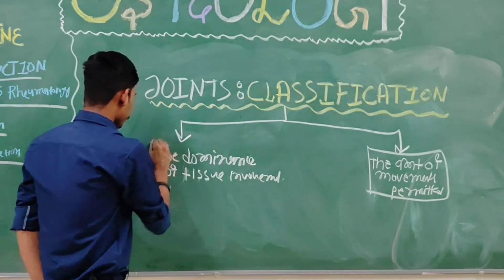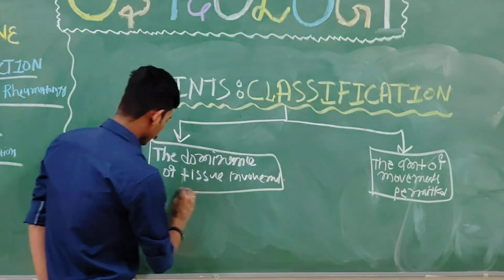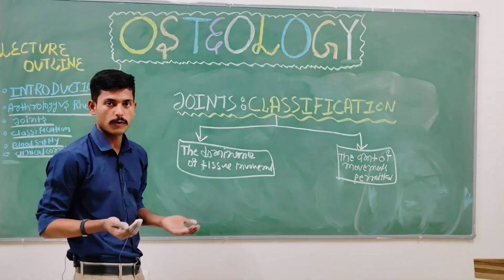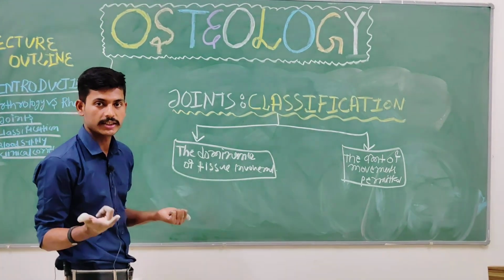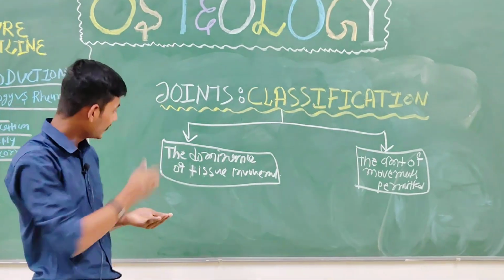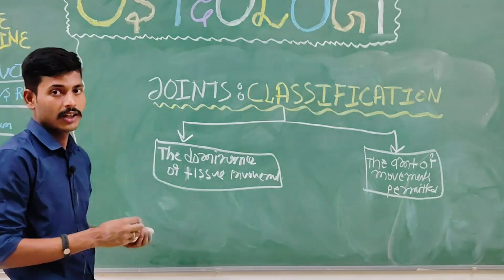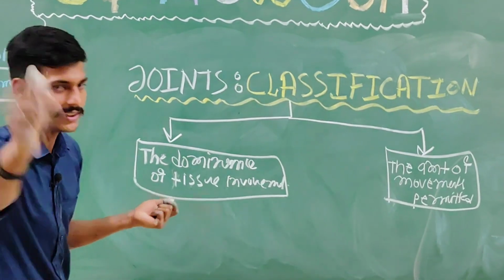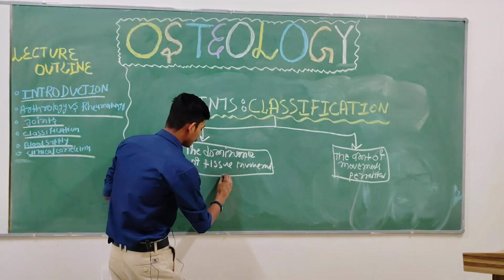See, joints are classified on two bases. The first basis is the dominance of tissue involvement, that is, which kind of tissue is involved. On that very basis the joints are classified, and because there is involvement of the tissue, this type of classification is called histological classification.